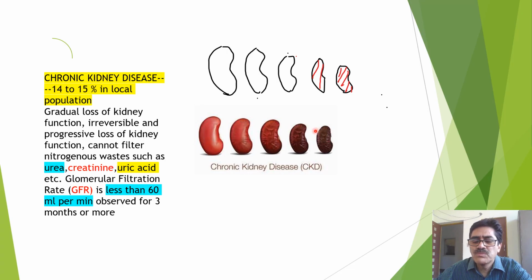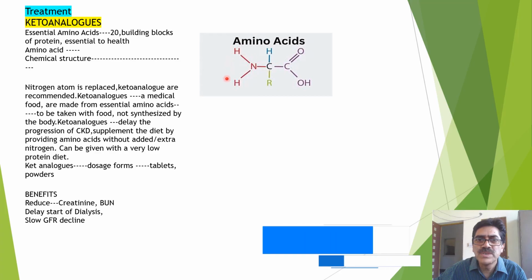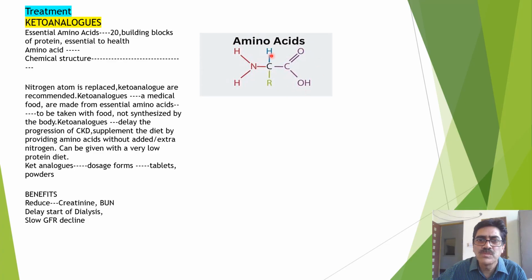So what would be the possible treatment? The treatment suggested by doctors is nutritional treatment. Nutritional treatment involves prescribing keto analogs. As we said earlier, amino acids are the building block elements of proteins. Amino acids consist of an amino group, which essentially has a nitrogen atom, and another functional group, the carboxyl group. This is the general structure of an amino acid.